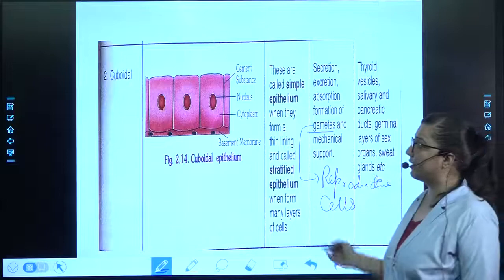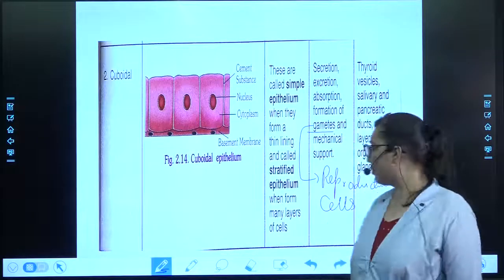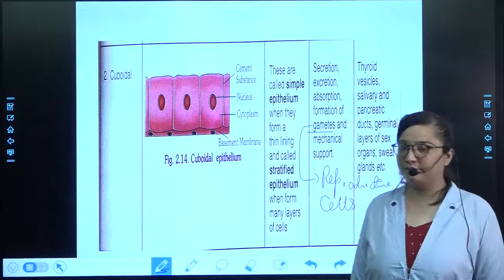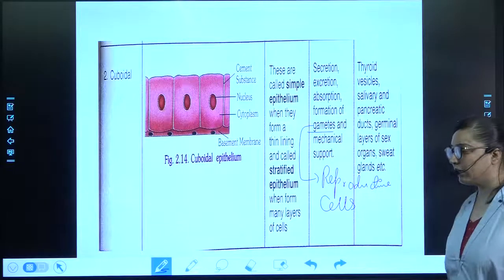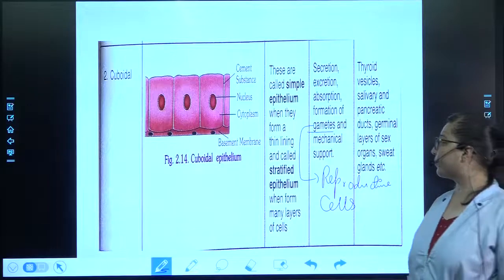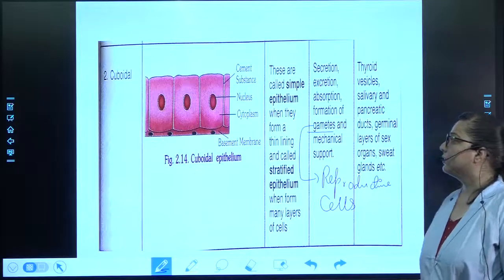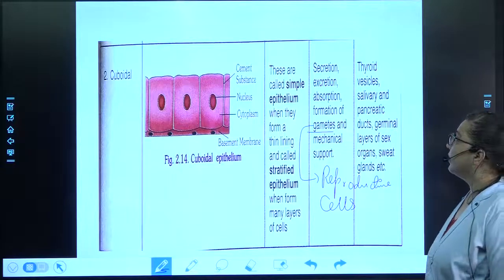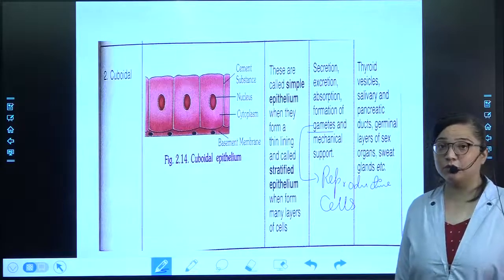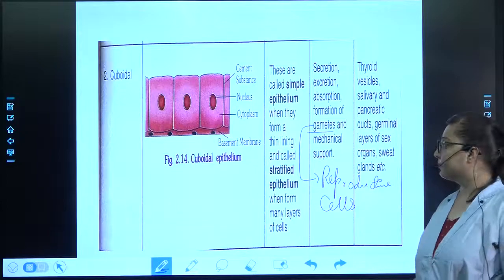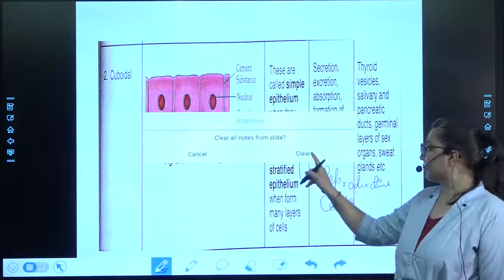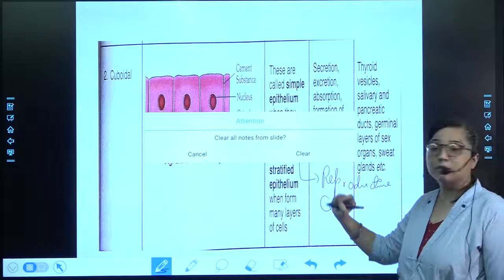This particular diagram is already given in your textbook. Only mention this because this is not given. Some of the important words I'll teach you. Be quick, then we shall move further. Okay?